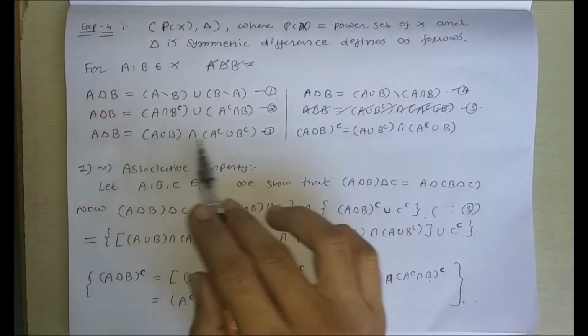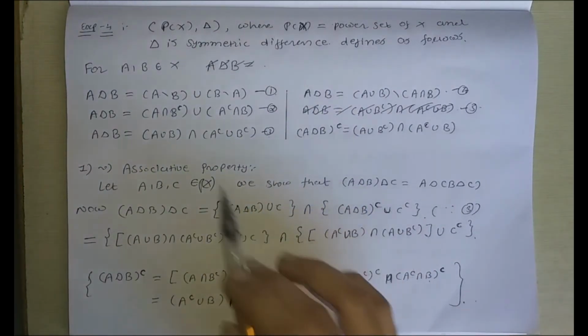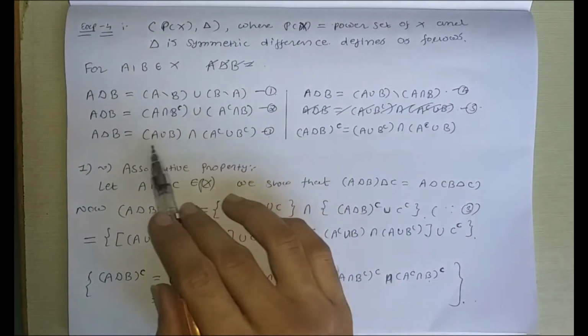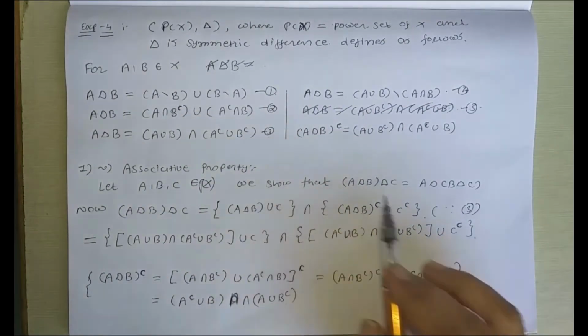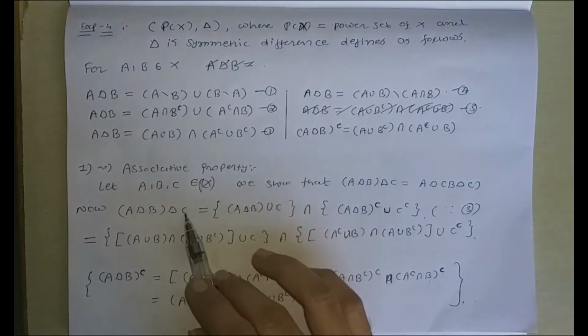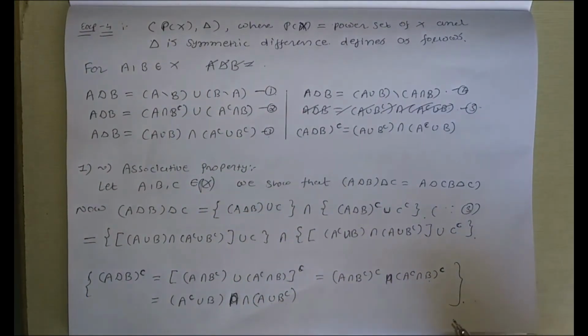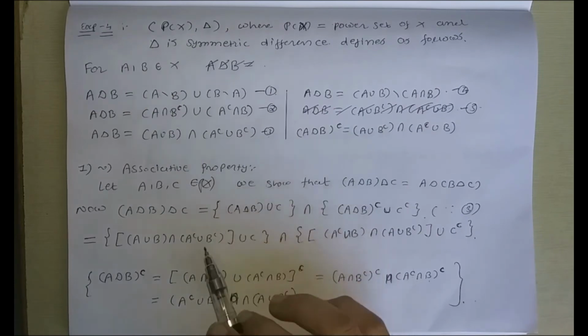So according to this definition number 3, we get (A delta B) union C intersection first set complement and second set complement. That is (A delta B) complement union our second set, C complement. Okay. Now again in this we apply definition number 3 again.